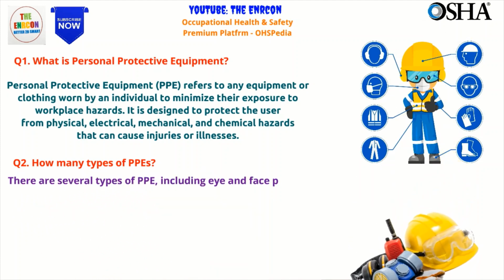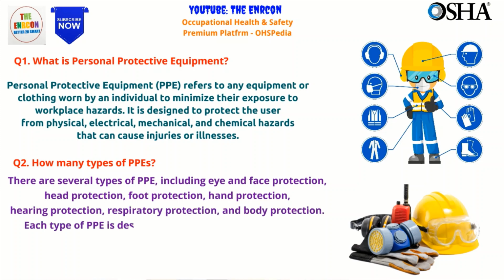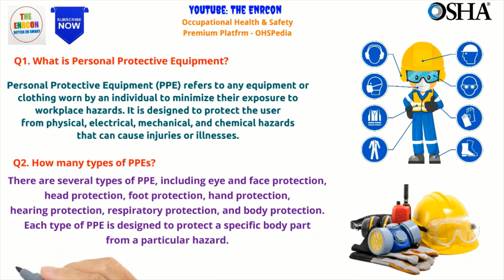Q2. How many types of PPEs? There are several types of PPE, including eye and face protection, head protection, foot protection, hand protection, hearing protection, respiratory protection, and body protection. Each type of PPE is designed to protect a specific body part from a particular hazard.